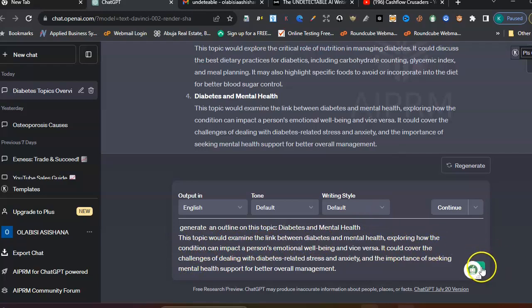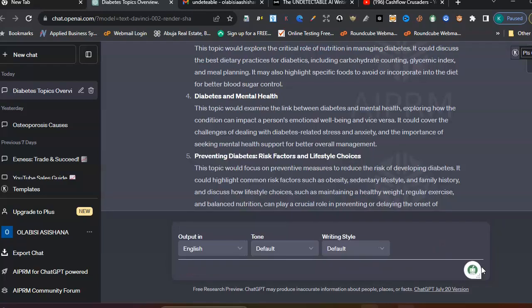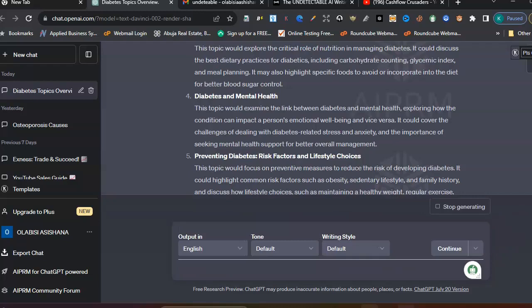So let's press enter. It's generating it for us.